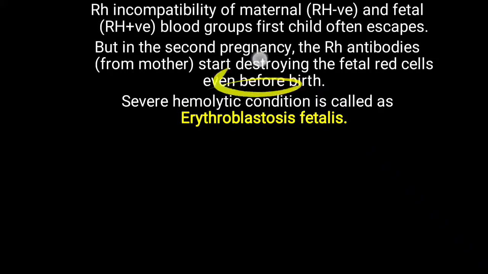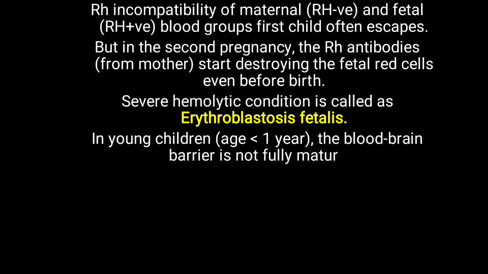So that second pregnancy will be in danger. So that is called erythroblastosis fetalis, due to damage of the red blood cells in the second pregnancy. In young children aged less than 1 year, the blood-brain barrier is not fully mature.